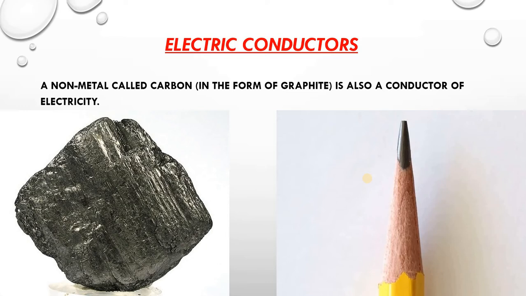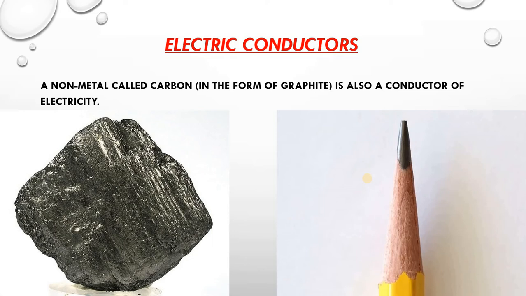Like you already have seen, when I taught you about the switch and circuit, over there you have found that safety pins are used as a switch, isn't it? Because it is made up of metal and electricity can pass through it. Okay. So these all are the conductors of electricity.